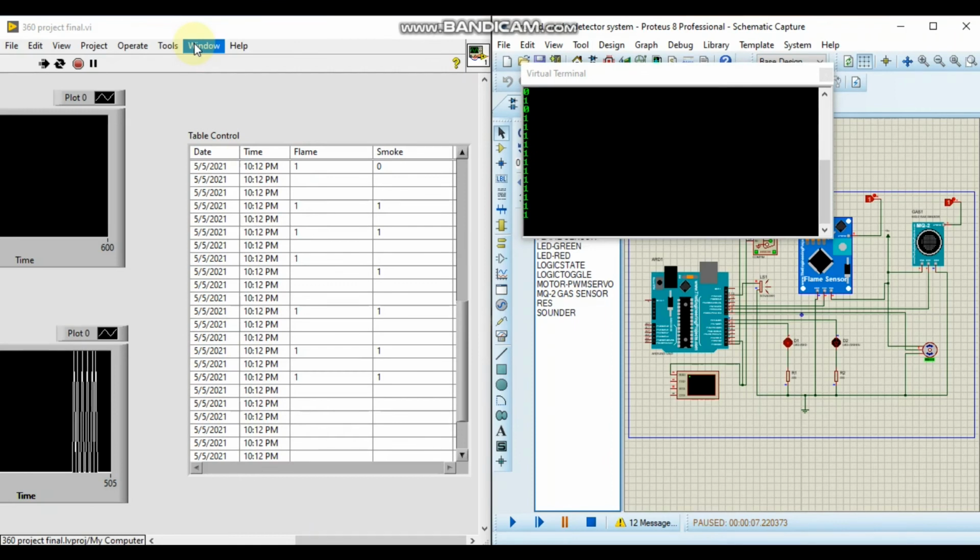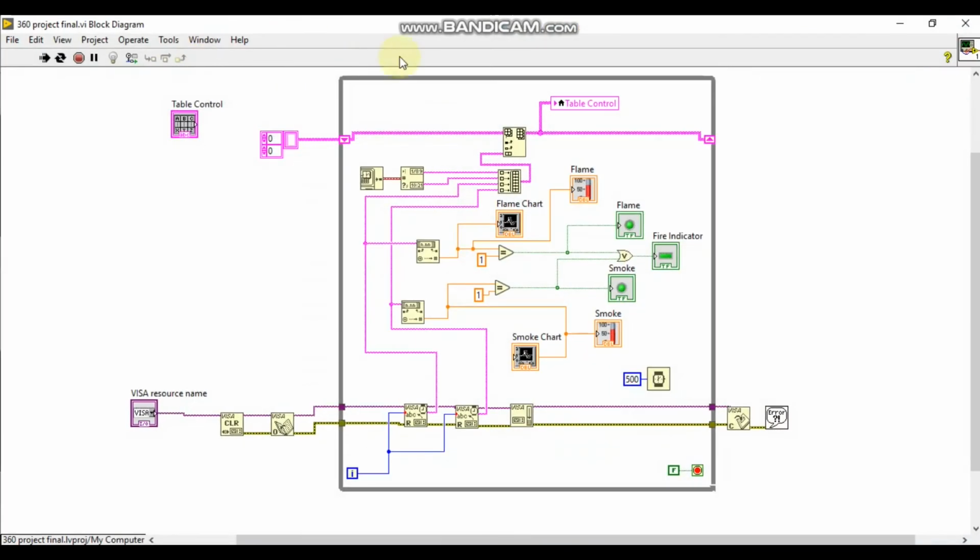Now I move to the block diagram. Here, these two string readers read the smoke and flame values. They pass the values to the converter, which converts the string to a number. Then we check if this value is equal to 1 or not. If it's equal to 1, it is passed to the flame LED and also the smoke LED.